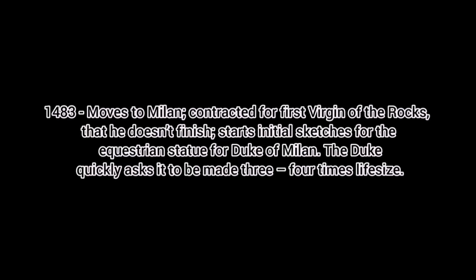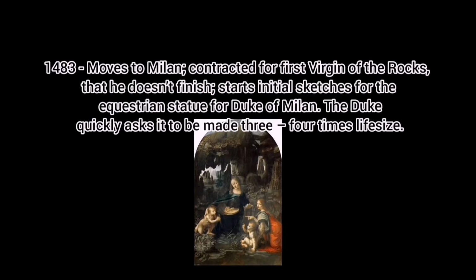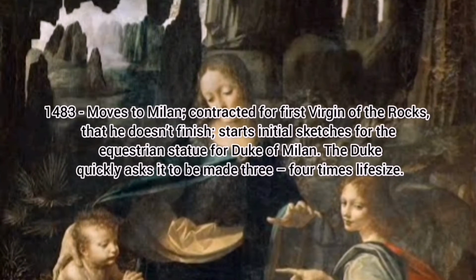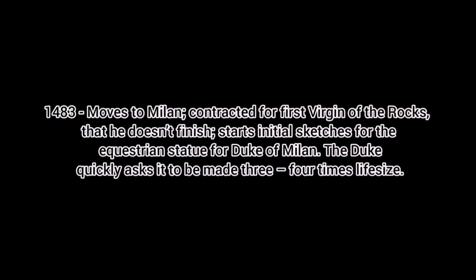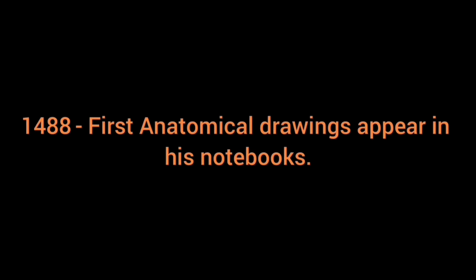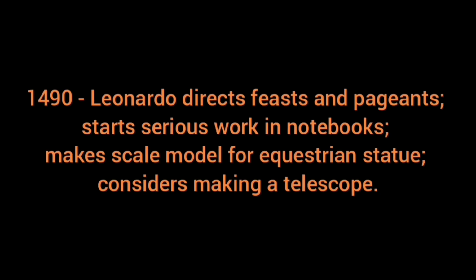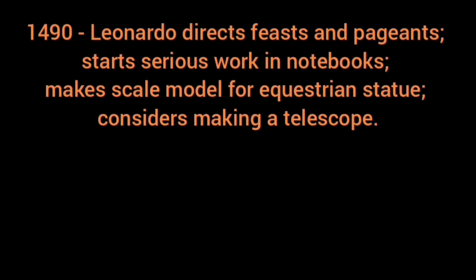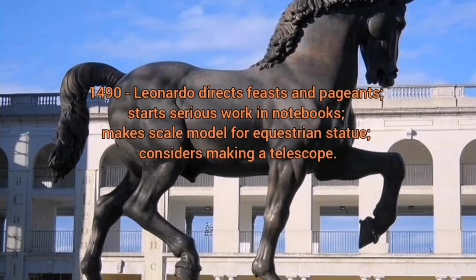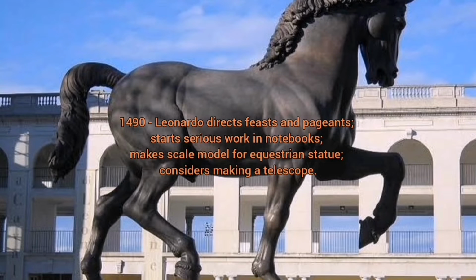In the year of 1483, Leonardo moves to Milan and is contracted for the first version of the Rocks, which he doesn't finish, and starts initial sketches for the equestrian statue for the Duke of Milan. In the year of 1488, the first anatomical drawings appear in his notebooks. In the year of 1490, Leonardo directs a feast and pageant and starts serious work on notebooks. He also makes a scale model for the equestrian statue and considers making a telescope.